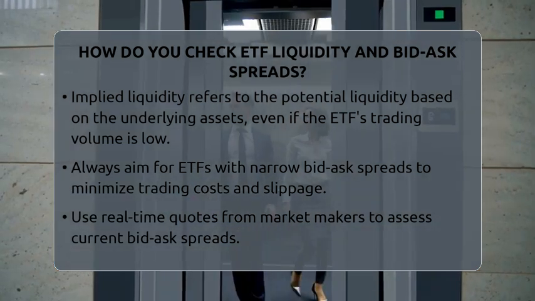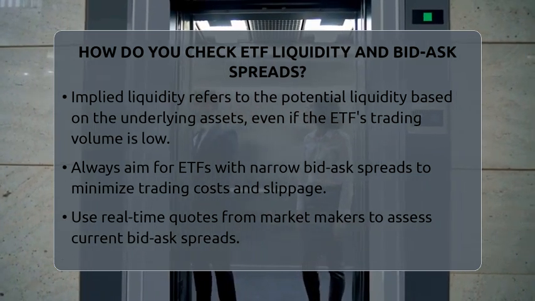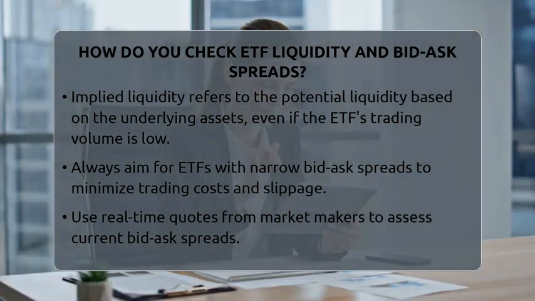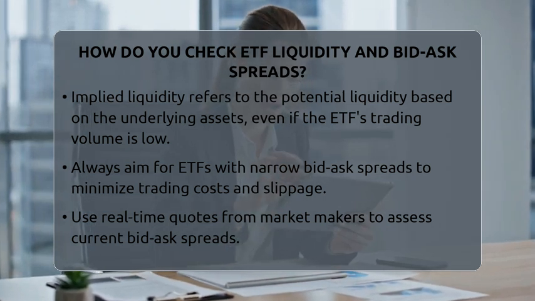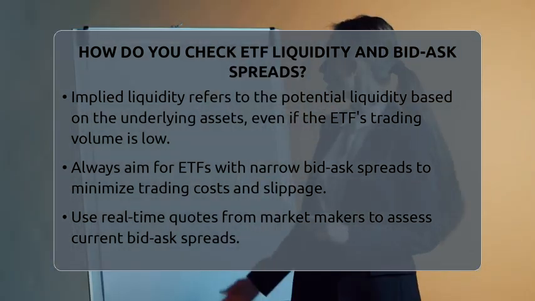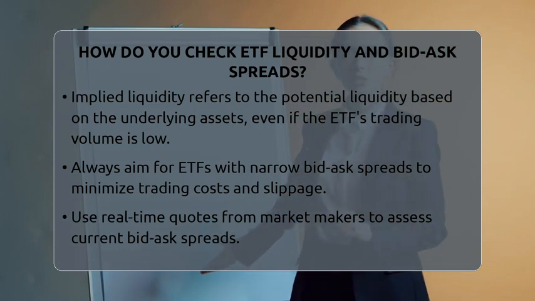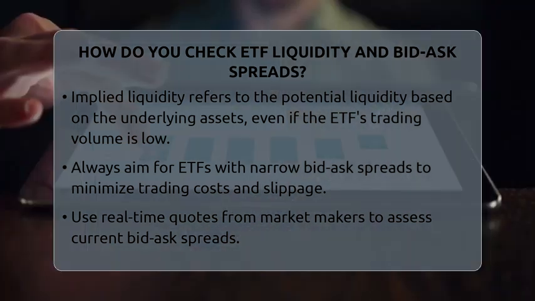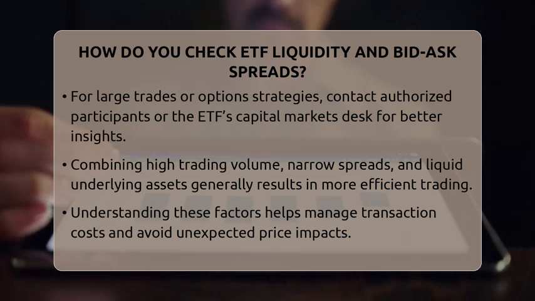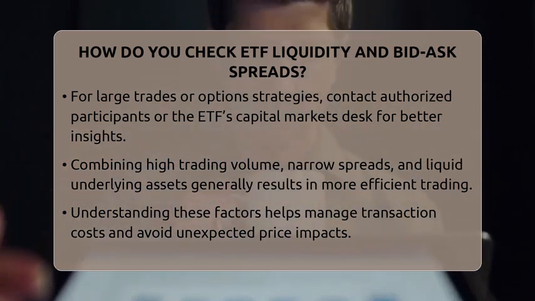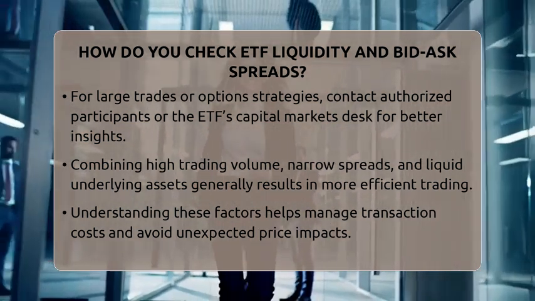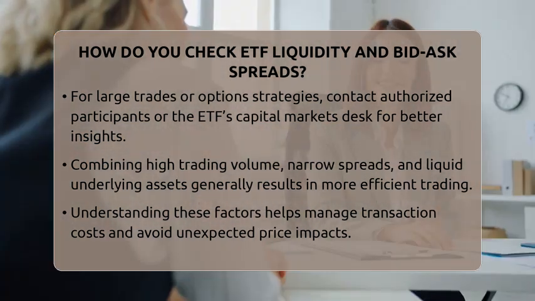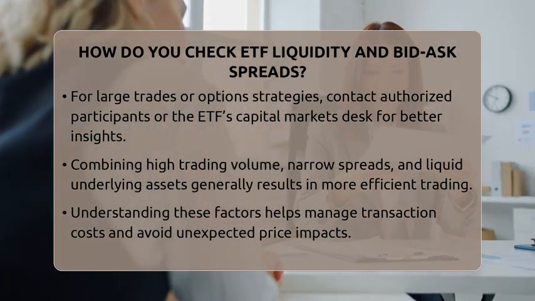When you're trading ETFs or options on ETFs, always look for those with narrow bid-ask spreads because it reduces your trading costs and slippage. Check both the trading volume and the liquidity of the underlying securities. Use real-time quotes from market makers to see current bid-ask spreads. If you're planning a large trade or using option strategies, it can help to contact the ETF's authorized participants or the company's capital markets desk.